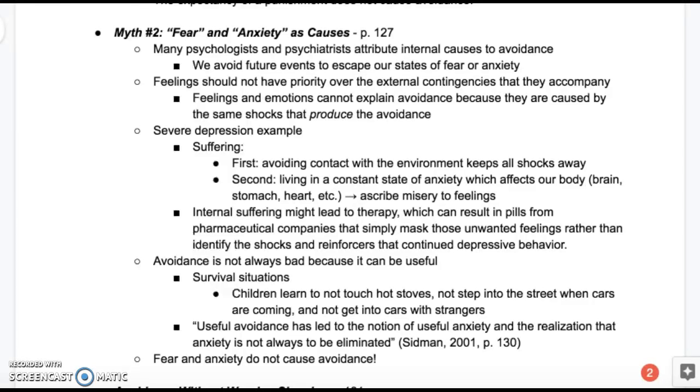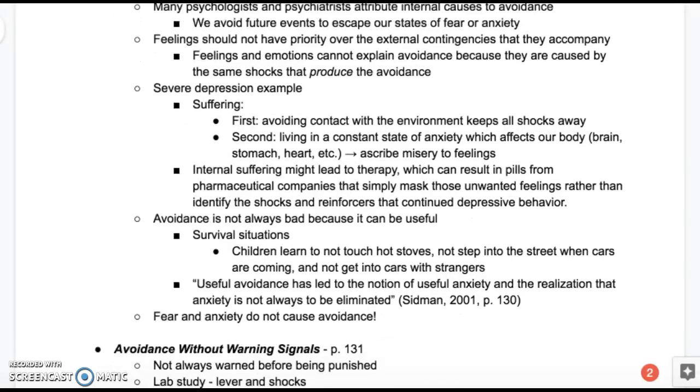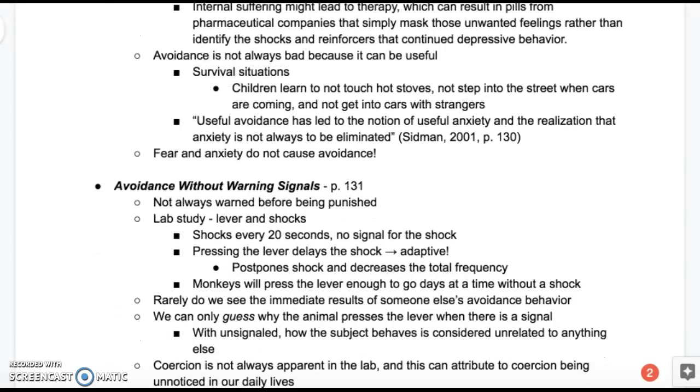In a positive psychology course I took in undergrad, we discussed how stress can actually be a positive thing, and obviously not in all situations, but the physiological aspects of stress and excitedness are very similar. So stress does not always have to be bad. But the overall myth that was debunked is that fear and anxiety does not cause avoidance.